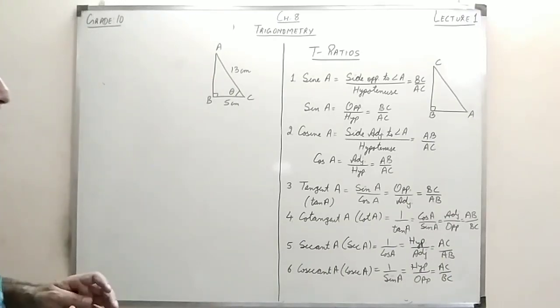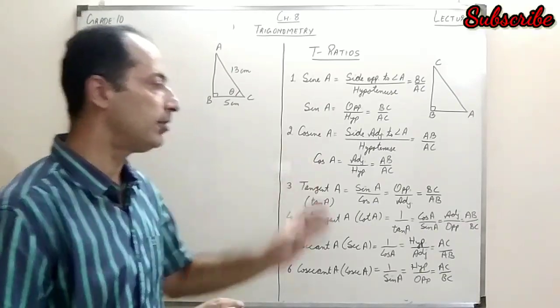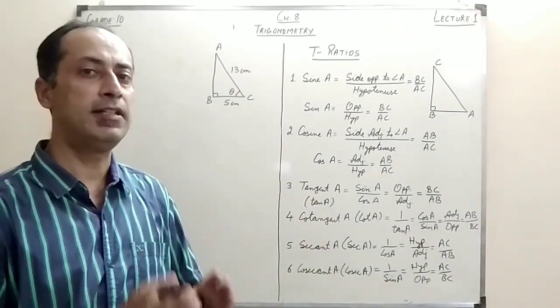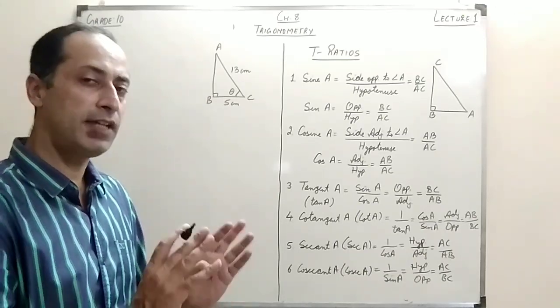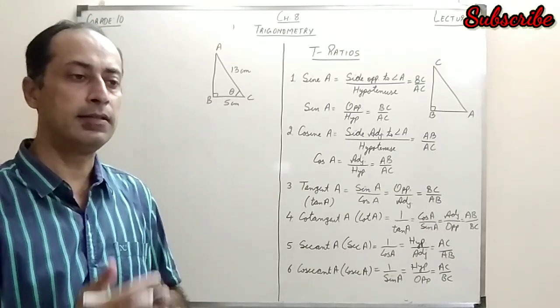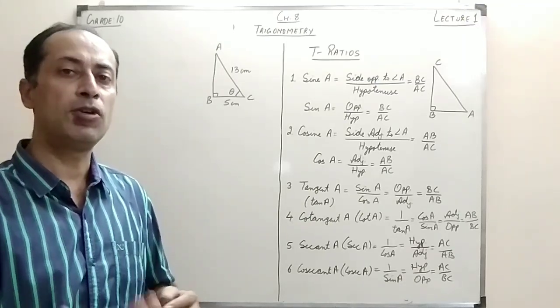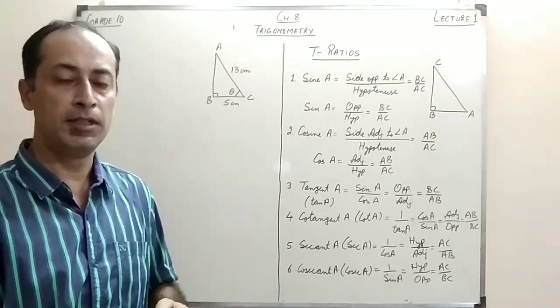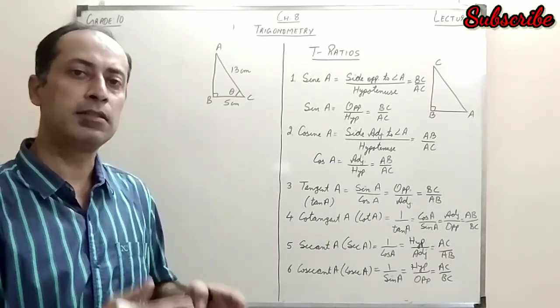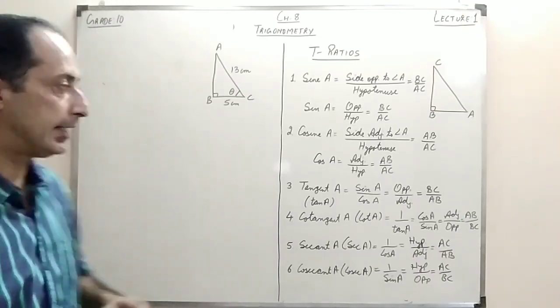Now the first step would be, since I am using all the 3 sides, I need to have the value of all the 3 sides, right? Now since we have a right angle triangle, it's very easy to find the third side if 2 sides are given, because we have a very popular theorem called Pythagoras theorem, which we can use to find the third side of the right angle triangle.